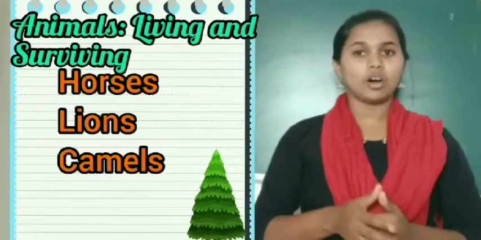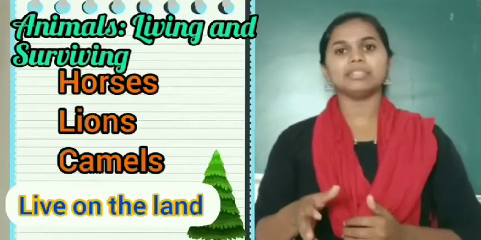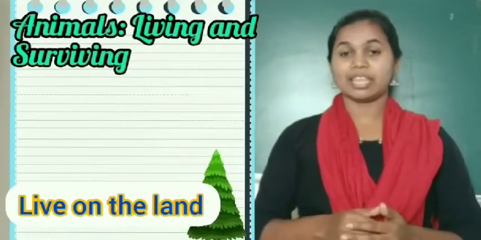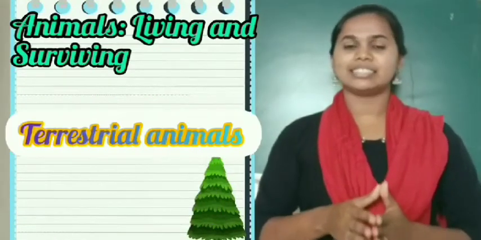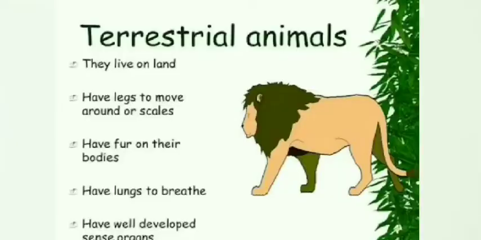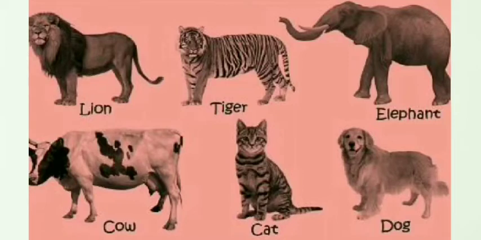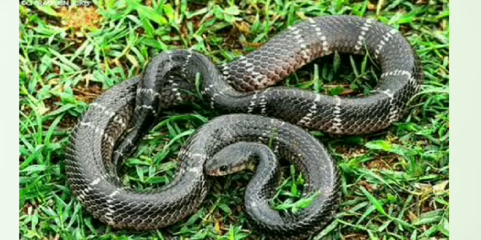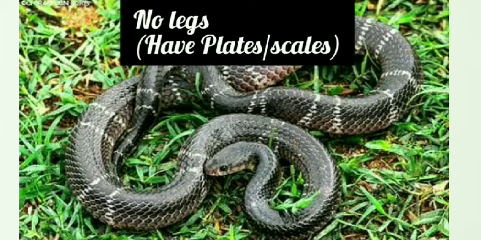Animals like horses, lions and camels live on the land. They are called terrestrial animals. Such animals have legs to move and lungs to breathe. They have well-developed sense organs and a nervous system in order to sense the changes in their surroundings. Animals like snakes do not have legs. They have plates or scales that help them crawl.